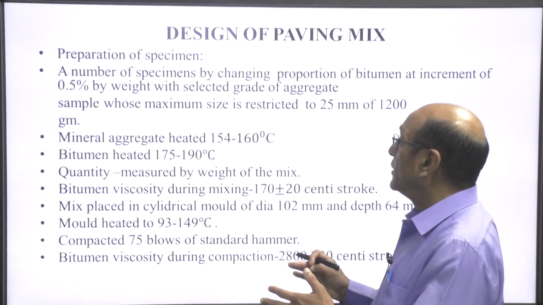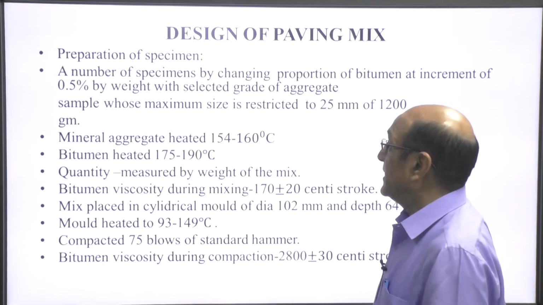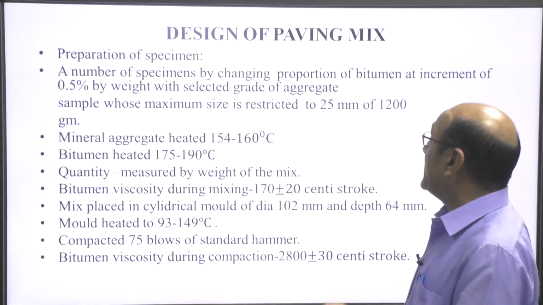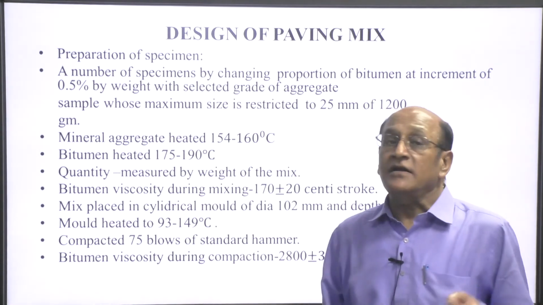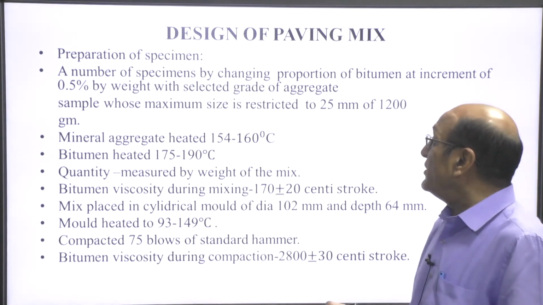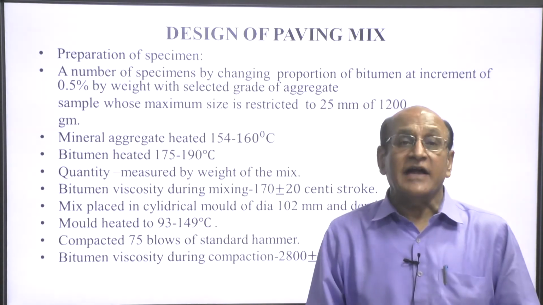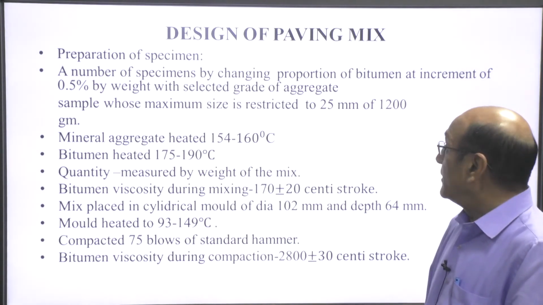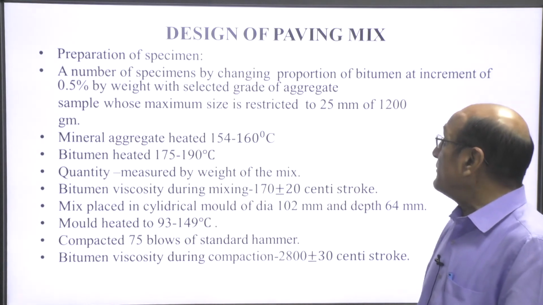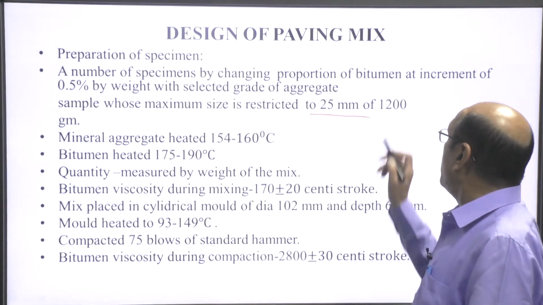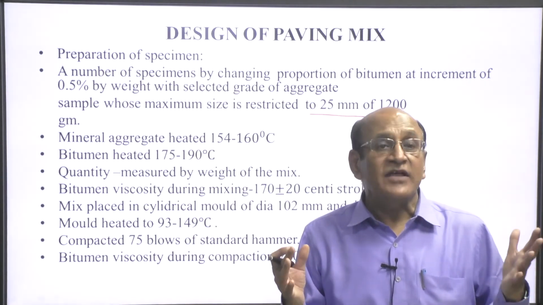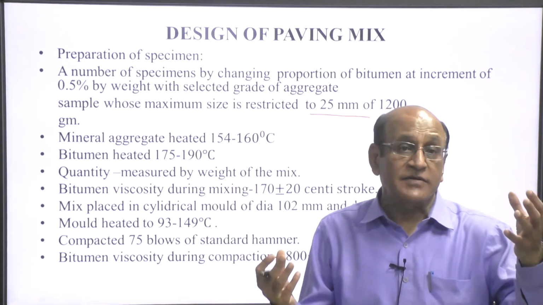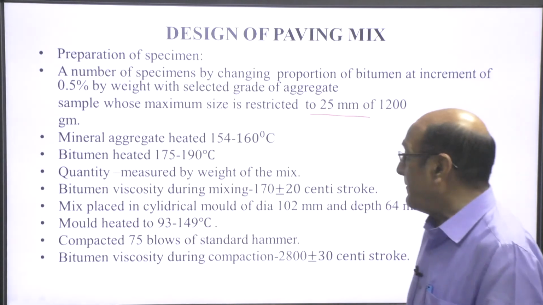Then how to prepare the specimen? A number of specimens are prepared by changing the proportion of bitumen at increments of 0.5% by weight with the selected grade of the aggregate. The sample, whose maximum size is restricted to 25 mm, is 1200 gram. Total weight of the sample is 1200 gram and the maximum size of the aggregate is 25 mm.